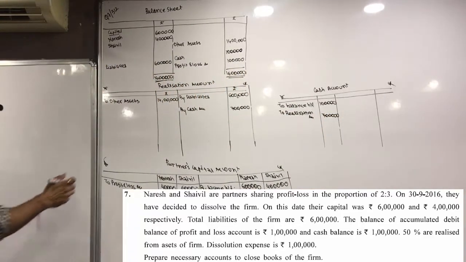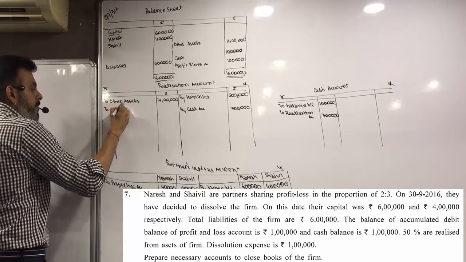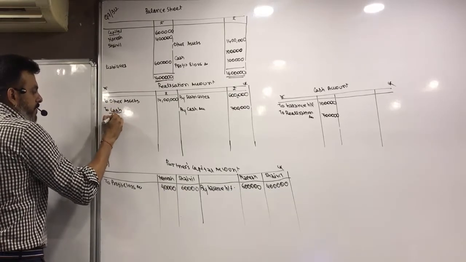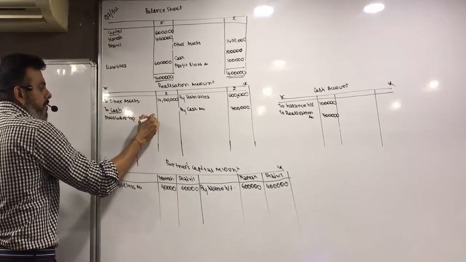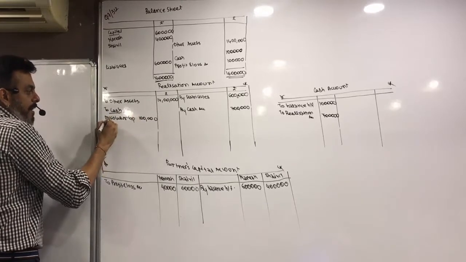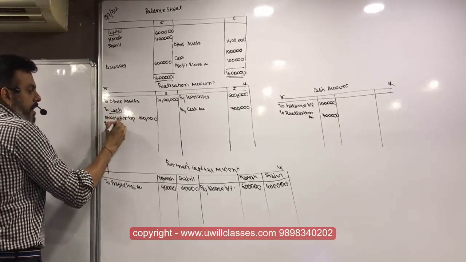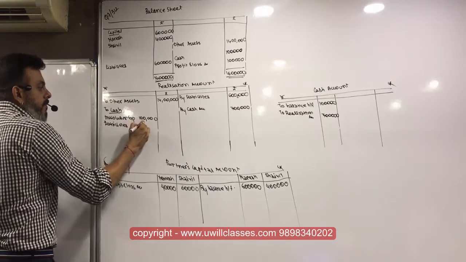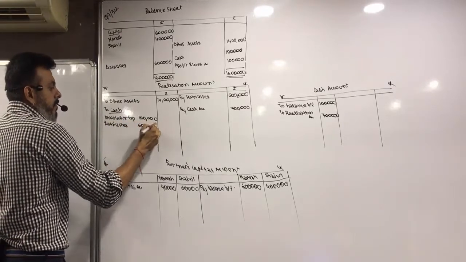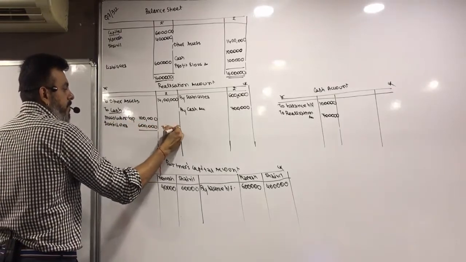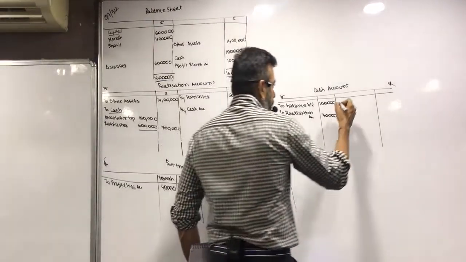Dissolution expense is 1 lakh, so to cash, dissolution expense 1 lakh, and we also have to pay the liabilities. Liabilities 6 lakh, 7 lakh, by realization account.